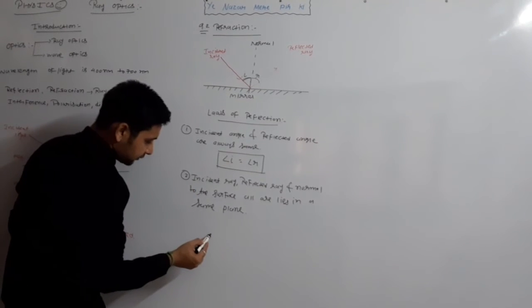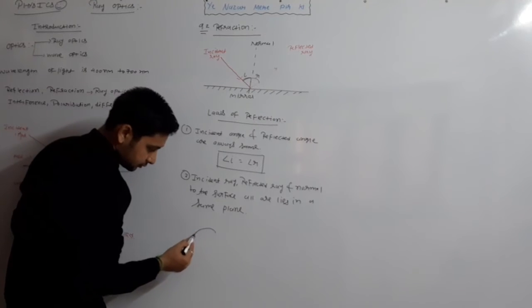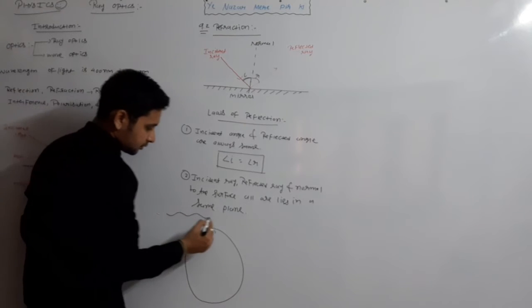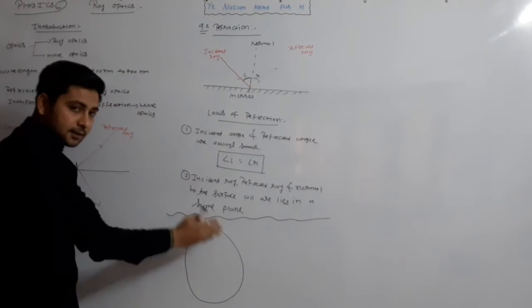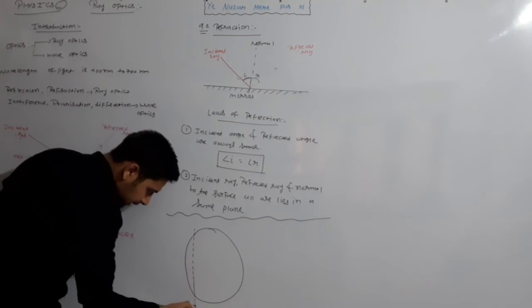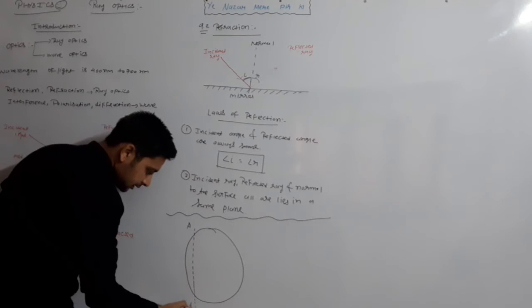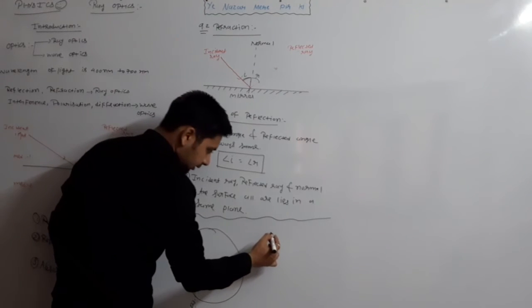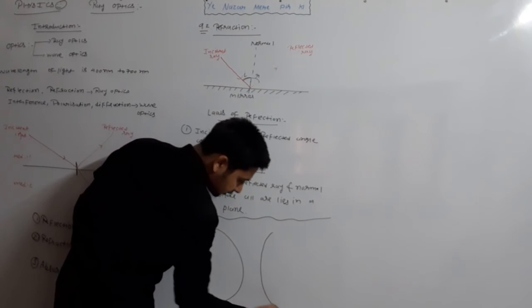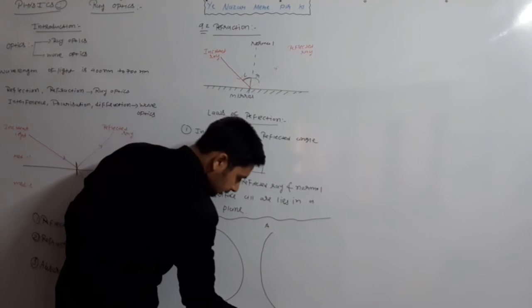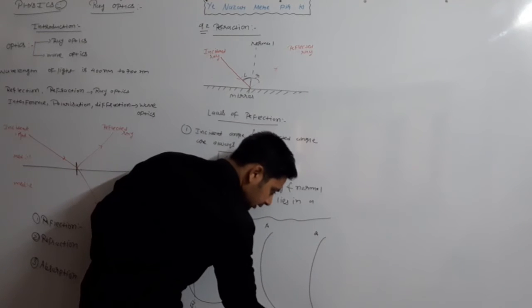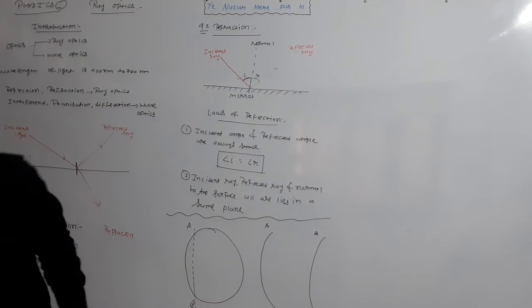Consider this is the sphere. Cut this part of the sphere, AB, and put it here, A, B. Now look here.